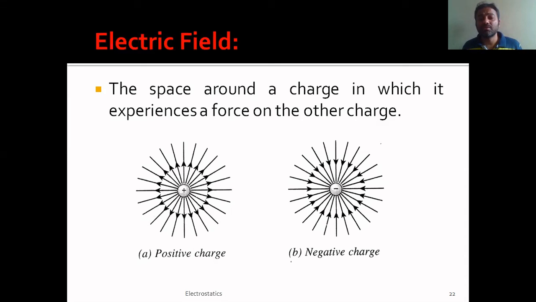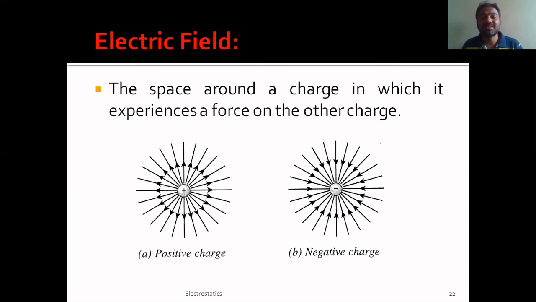If someone enters our area, we will not keep quiet. We try to oppose them, we apply some force on them. We will not allow them to enter our region. Similarly, that region, in terms of charges, we call the electric field.